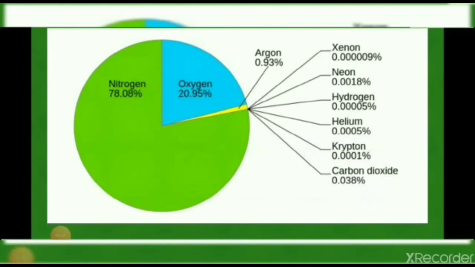Now these are the different gases which are the composition of atmosphere. So here we can see different gases like nitrogen which is 78%, oxygen around 21%, argon 0.93%, carbon dioxide 0.038%, neon, hydrogen, helium, xenon, krypton, etc. Besides these gases, water vapors, dust, smoke, etc. are also found here.